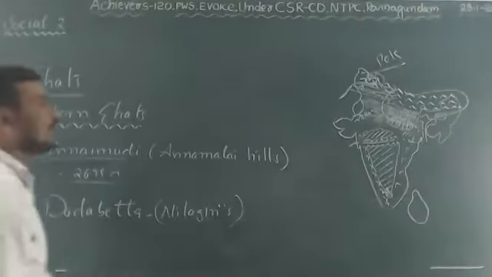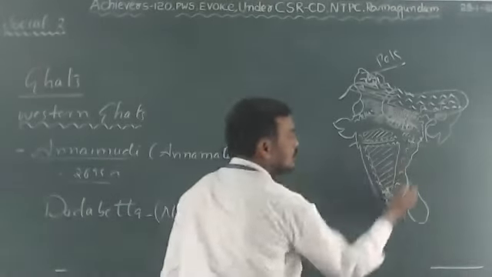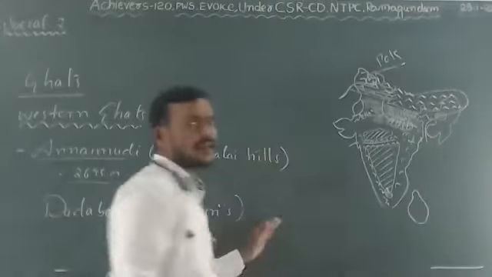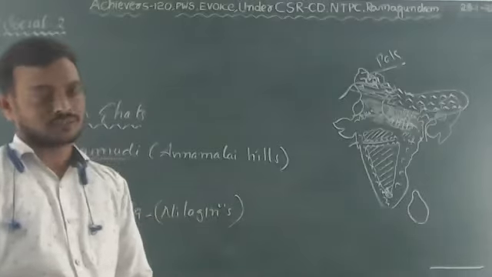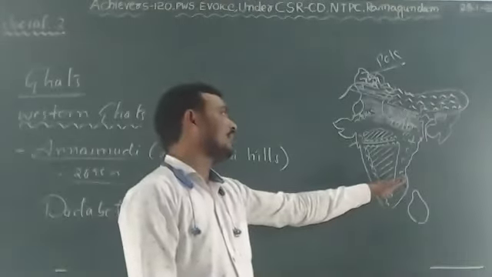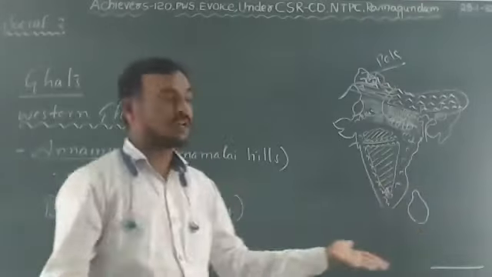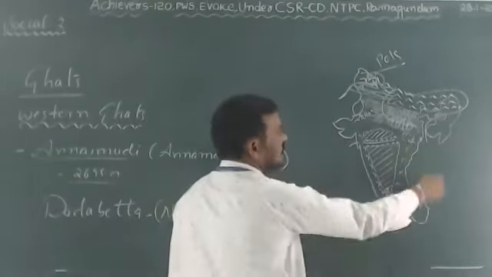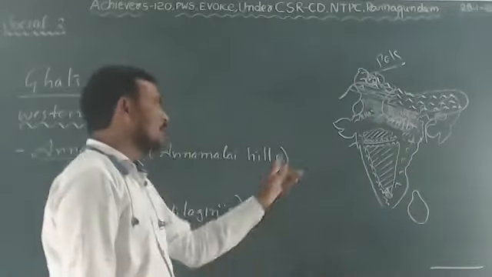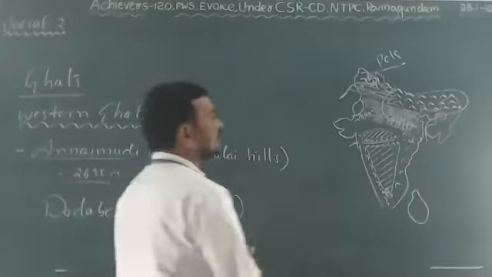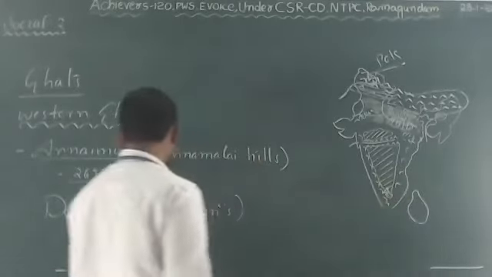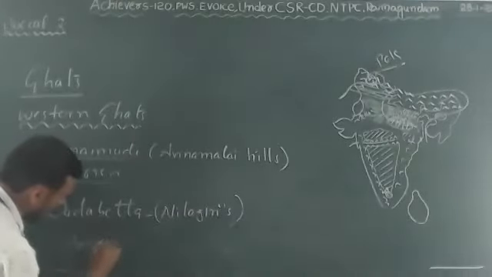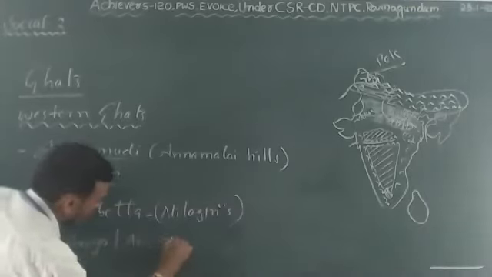Clear? So let us move on to the Eastern Ghats. Eastern Ghats are situated along the east coast, the Bay of Bengal coast, but there are so many passes in the Eastern Ghats, and the Eastern Ghats are not very high. There are a lot of passes because the rivers Godavari, Krishna and Kaveri cut through the Eastern Ghats and drain into the Bay of Bengal. But what is the highest peak in the Eastern Ghats? Important. Highest peak in the Eastern Ghats, Arayakonda or Aramakonda.